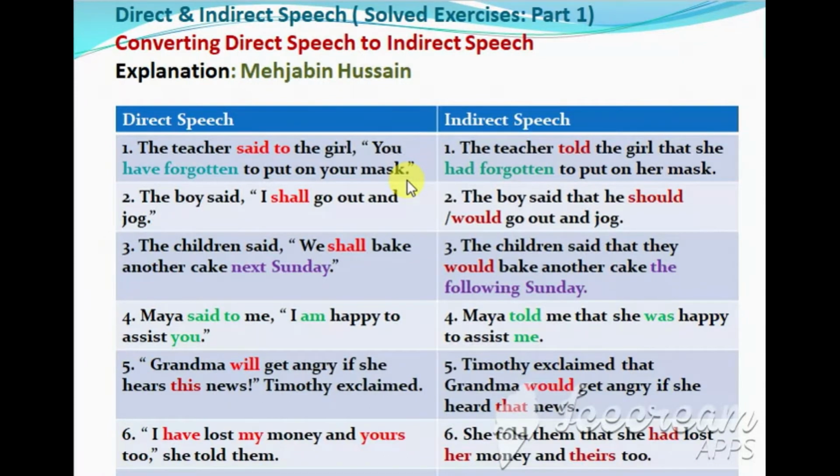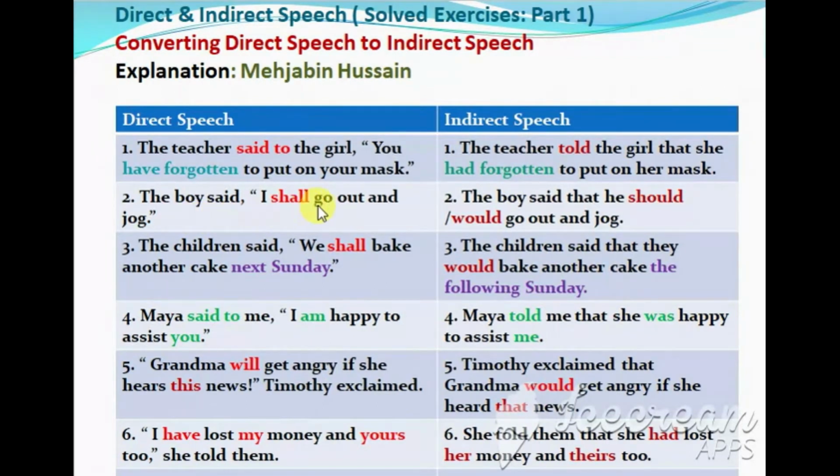Now when you convert this to indirect speech, obviously you are narrating it. You are narrating these words of the teacher to some other person at a different time, later, that is in the future. That is why you use the past tense. Said to will get converted to told. And have forgotten will become had forgotten. This is present perfect tense and this will get converted to past perfect tense.